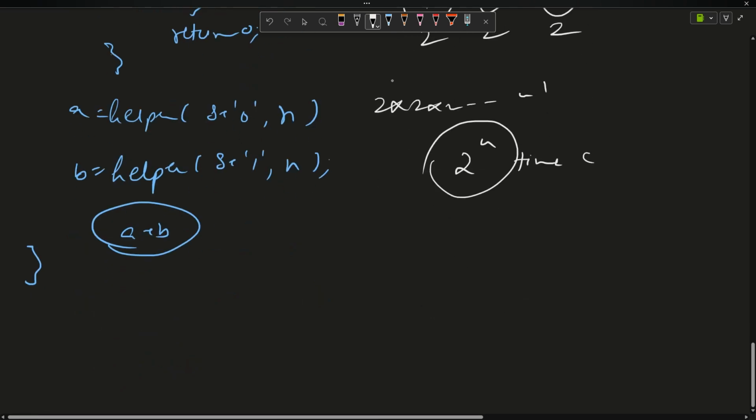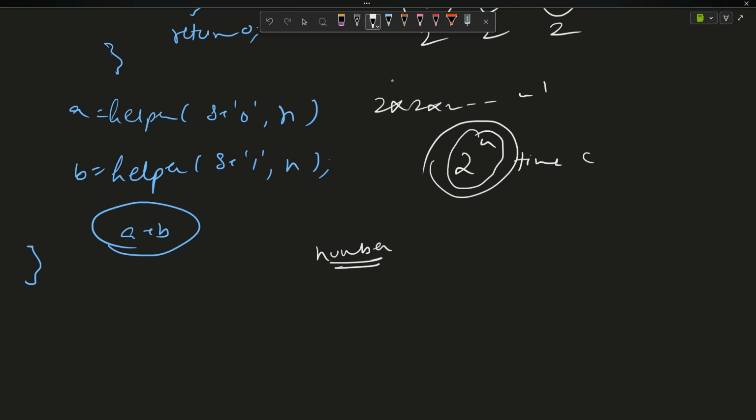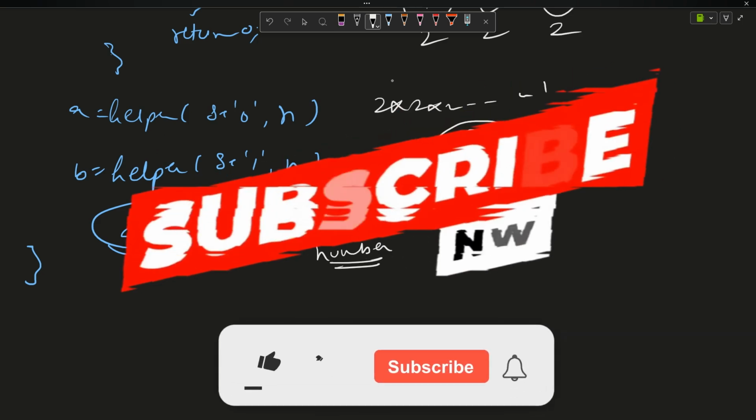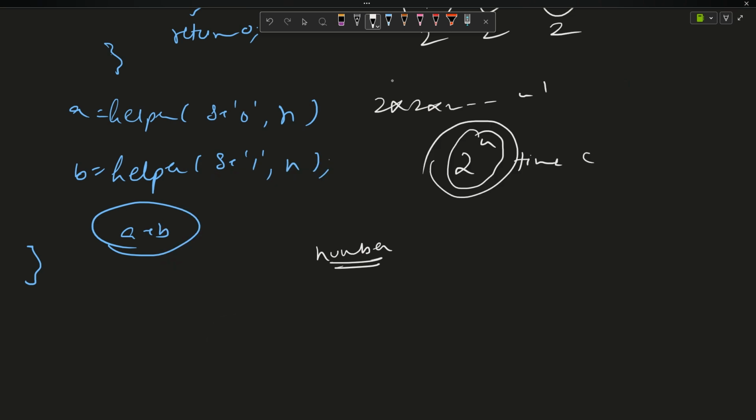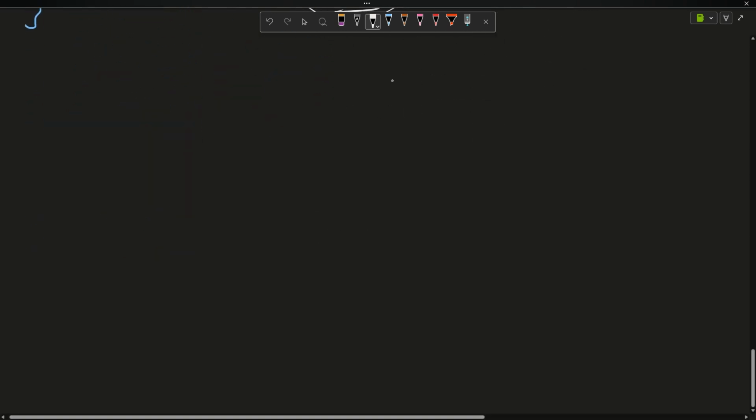Whenever I require a number, try not to do it in exponential time, whether you apply DP or anything else. But 2 to the power n is only acceptable when you have to provide me the strings. If the question asks me to provide the strings which have consecutive ones, then I will be happy with the 2 to the power n approach. But right now I just want the number, so I'm not happy with it. I would like to optimize it. So let us see the optimized version of it. And believe me, you will love it if you understand it, right?